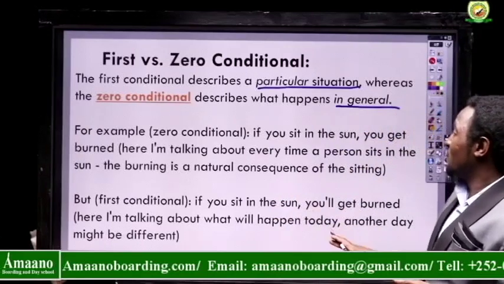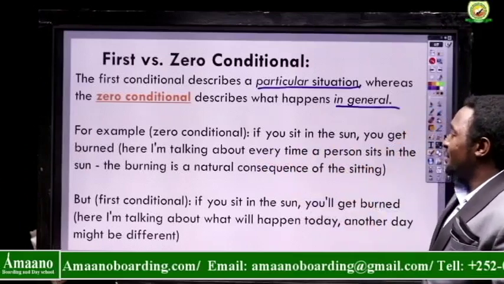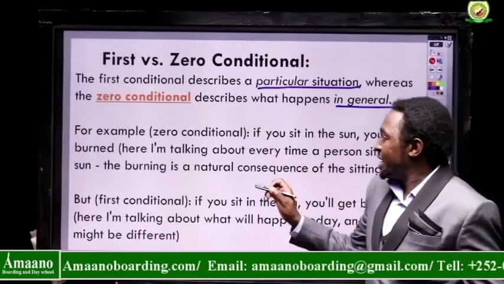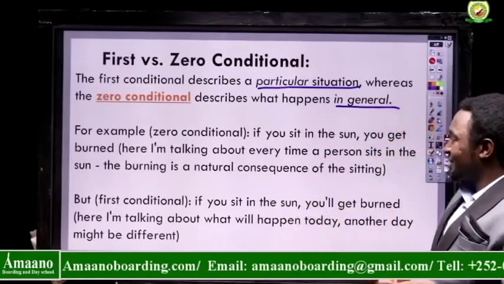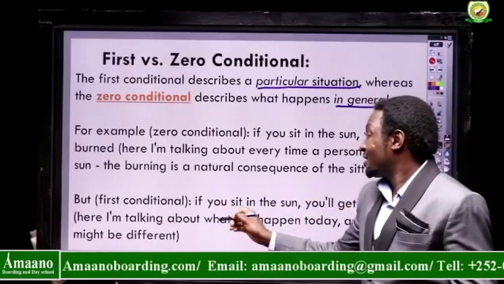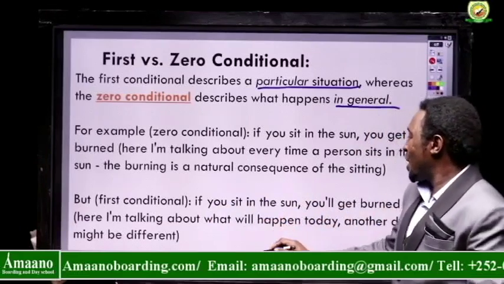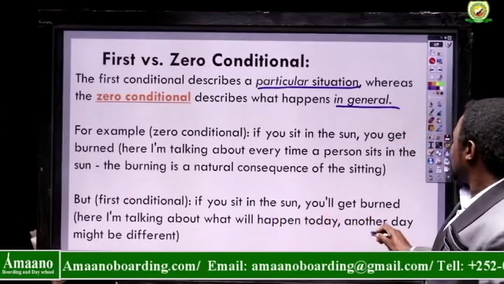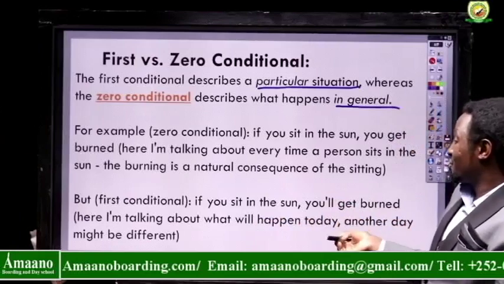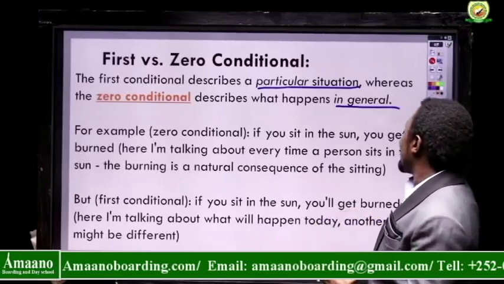For example, in zero conditional, if you sit in the sun, you get burned. Here I'm talking about every time a person sits in the sun, the burning is a natural consequence of the sitting. Now, first conditional: if you sit in the sun, you will get burned. Here I'm talking about what will happen today. Another day might be different.